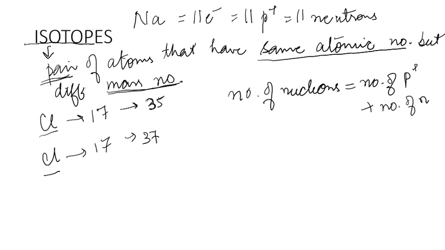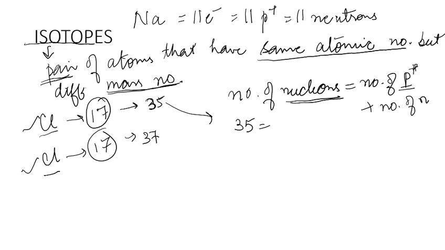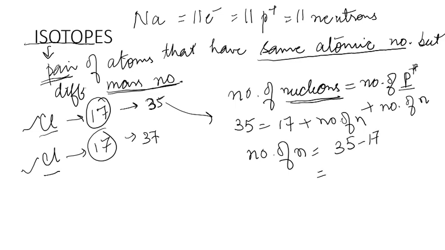Now the number of nucleons is different. The number of protons cannot be changed, so the number of protons will be the same for both these atoms. It will be 17 only. For 35, the number of nucleons is 35, the number of protons is 17, and then we have to calculate the number of neutrons. Here the number of neutrons comes out to be 35 minus 17, that would be 18.